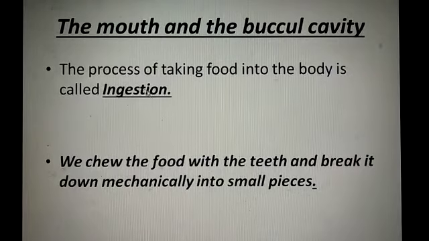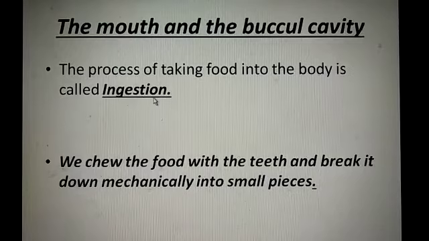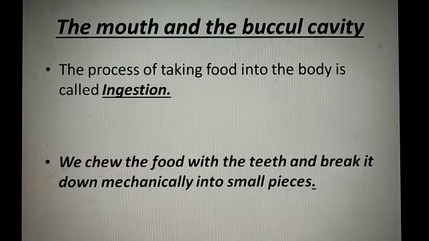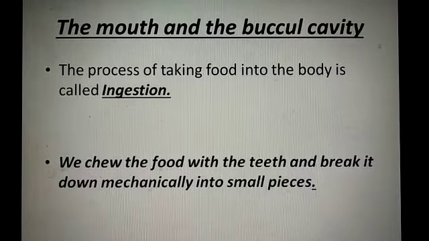Always remember what ingestion is. Actually, in digestion there are 5 processes: ingestion, then digestion, then digested food is absorbed, so absorption, then assimilation, and the last one is excretion. That means the unused part is defecated from our body. So the first process is ingestion.